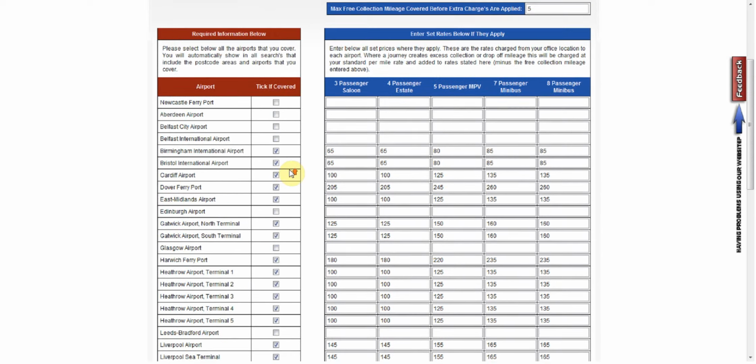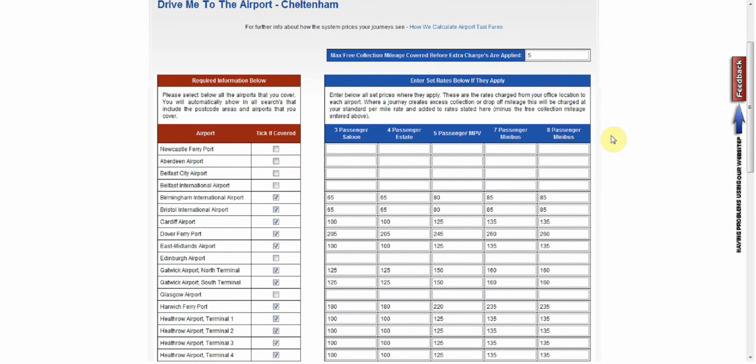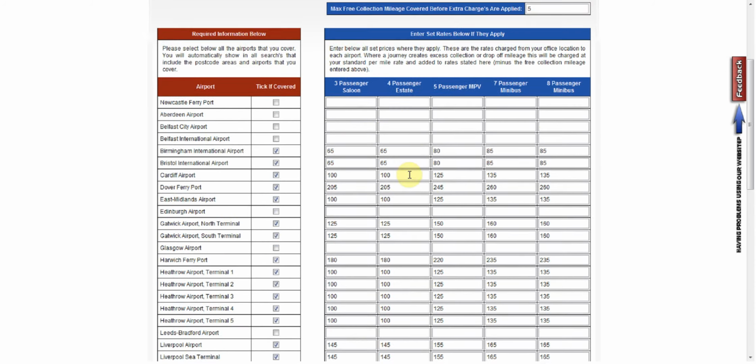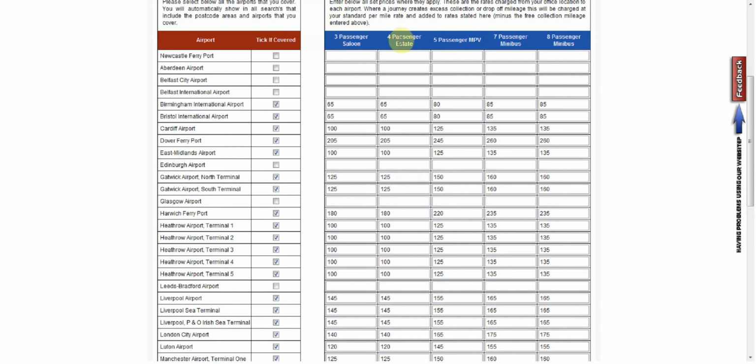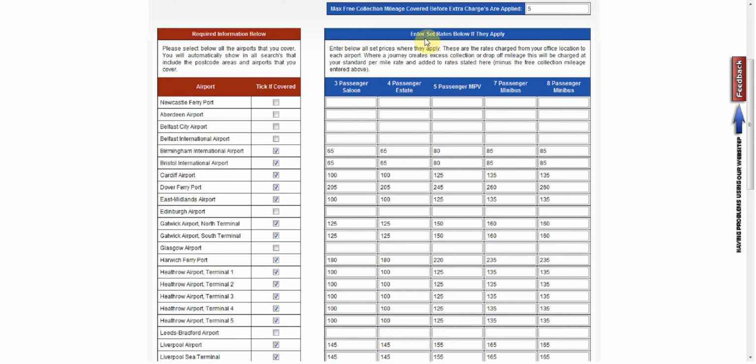Now heading over to this side, this is where it gets a little bit more complicated. Ignore this blue box header at the top for a second, and let's just take a look down here. We have the different types of vehicle listed, and their prices if you have set prices. See here, enter set rates below if they apply.